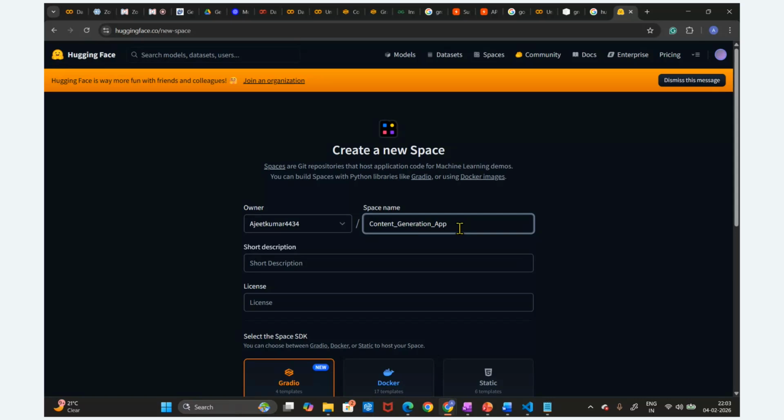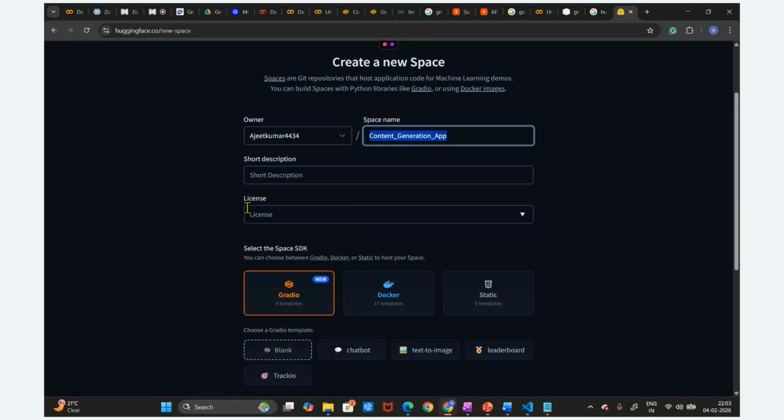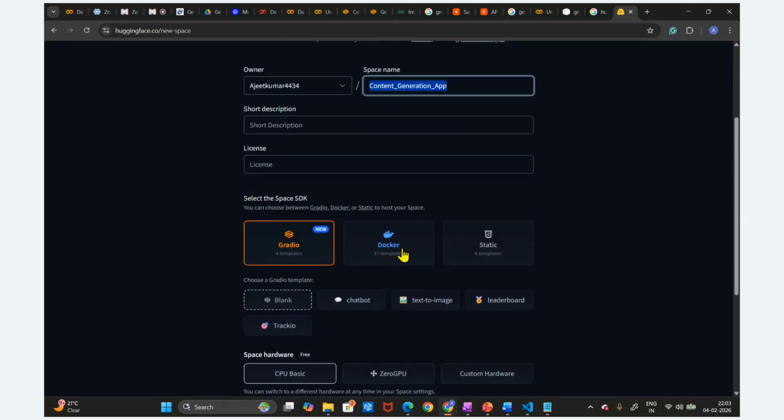Okay, I'm going to give the name. You can give any name to this application. And here I'm going to utilize Gradio, right? You can use Docker, you can use static, you can use chatbot, you can use text image, you can use different blank templates also. But as of now, we are going to use Gradio. So I'm going to select this Gradio.